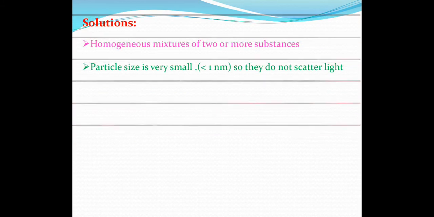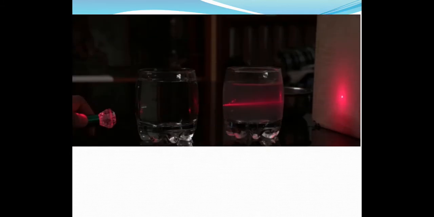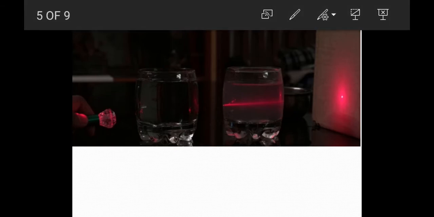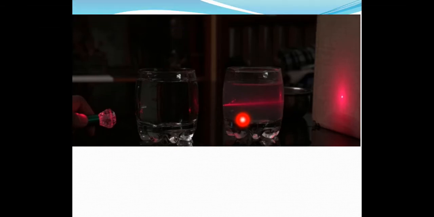So more clearly, if you want to see, this is a dark picture, you can clearly see the path of light. Okay, so this simple experiment I think you can do at home also.